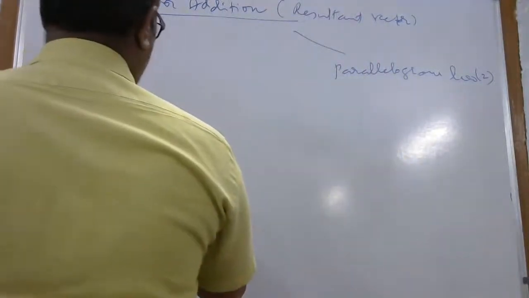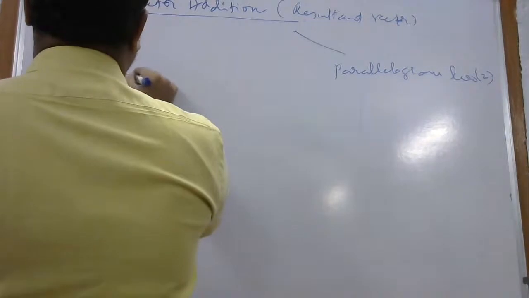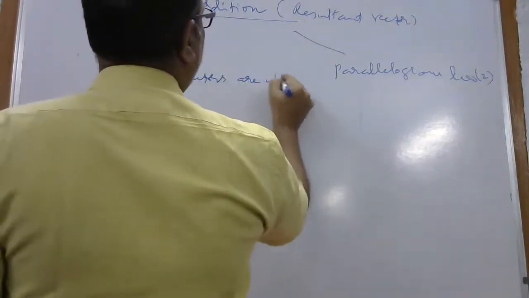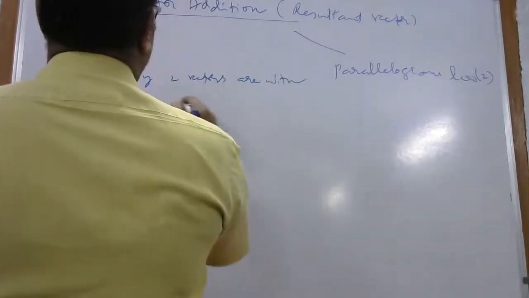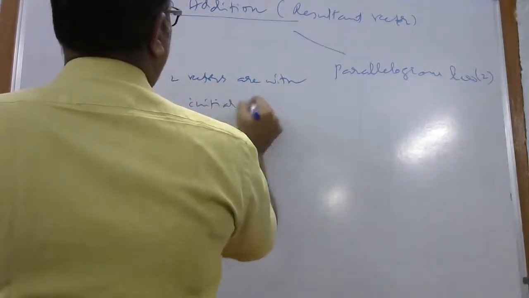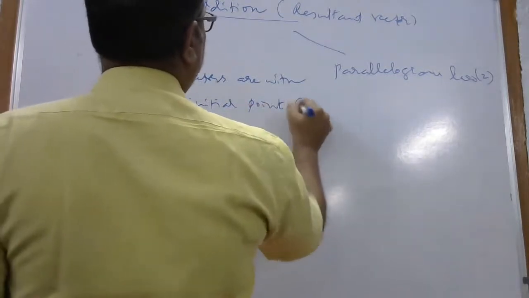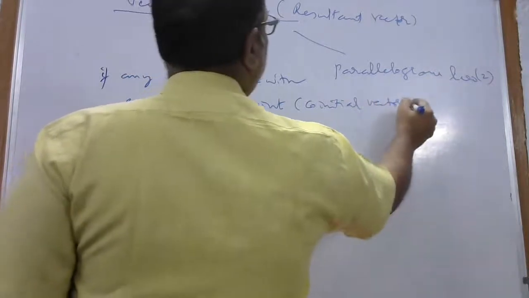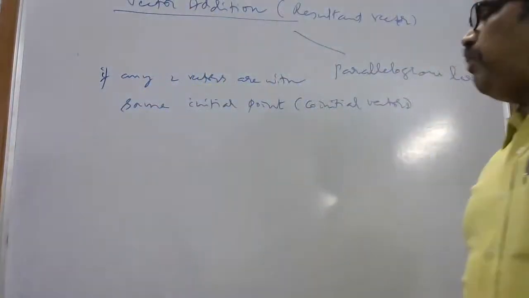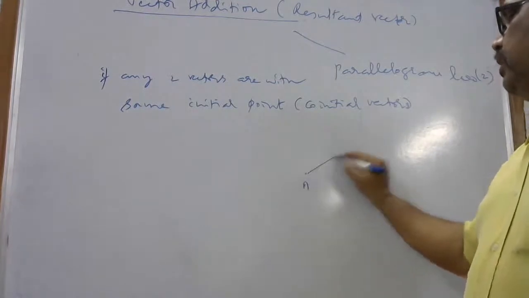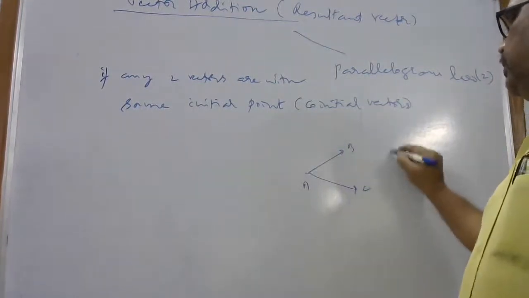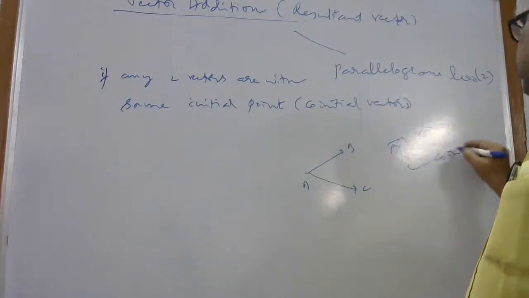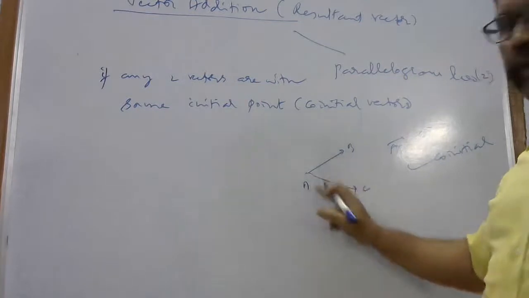See, the parallelogram. Now, if any two vectors are with the same initial point, they are called co-initial vectors. Two vectors with the same initial point. So I take A, B. The AB vector and AC vector are called co-initial vectors, because both have the same initial point.